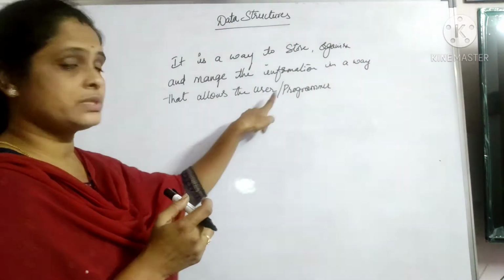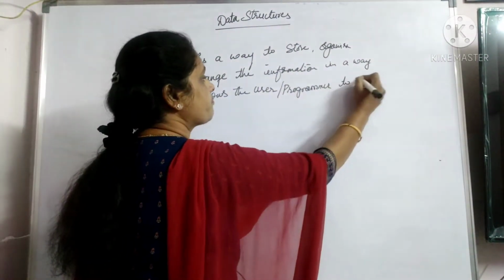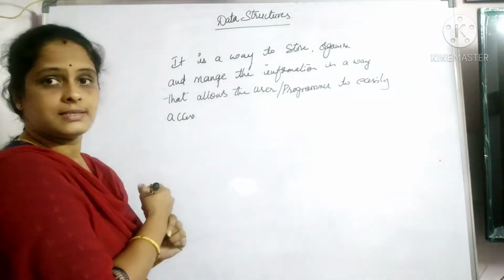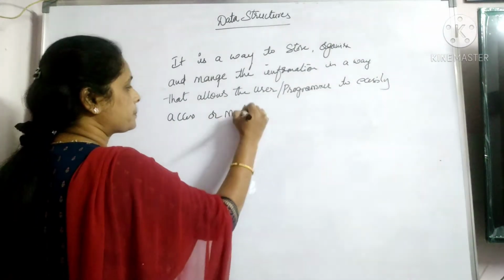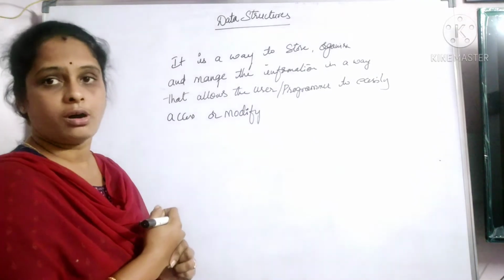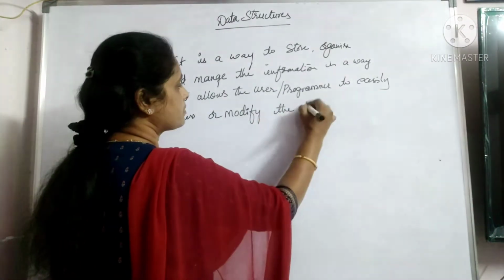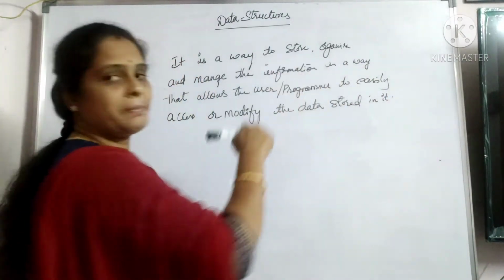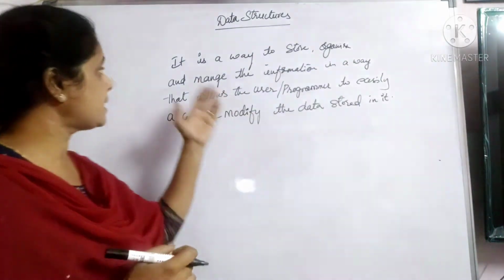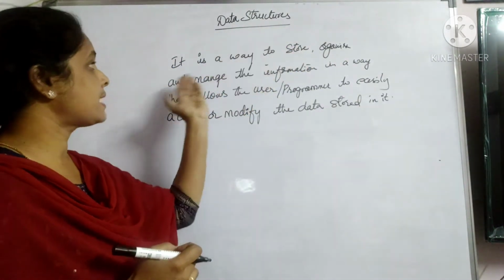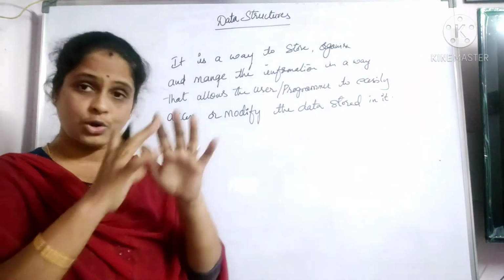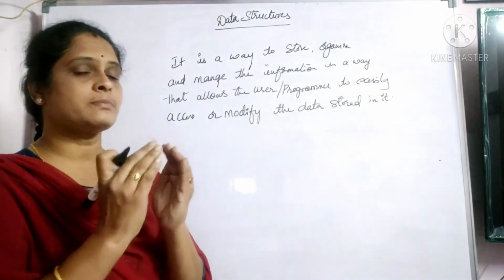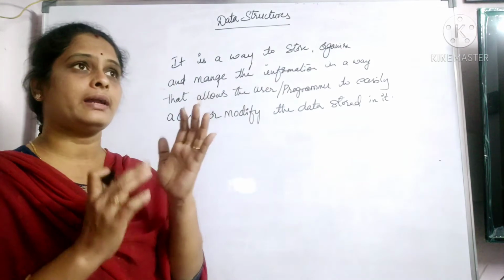So it allows the user or the programmer to easily access or modify the data stored in it. That is the basic definition of a data structure. So what did I say? It is a way to store, organize and manage data. Organizing means you are organizing it in a particular way. In the same way, to manage, when it comes to the turn of storage, you have to keep in mind the best way.